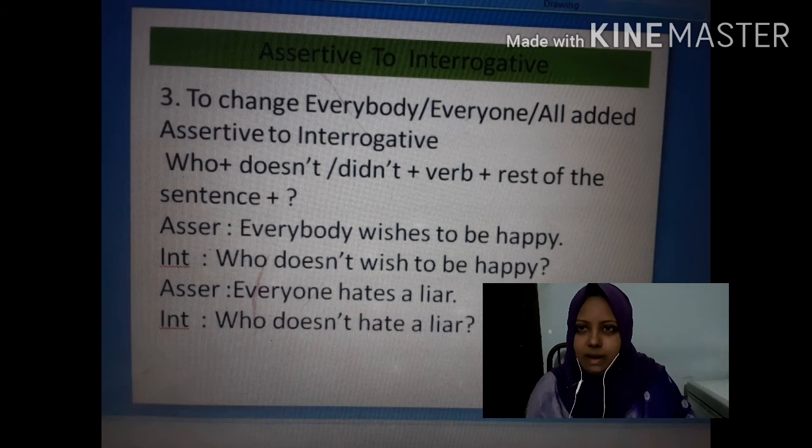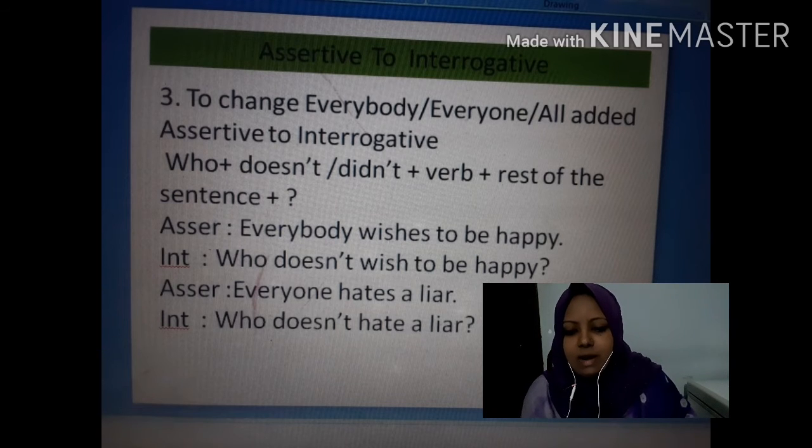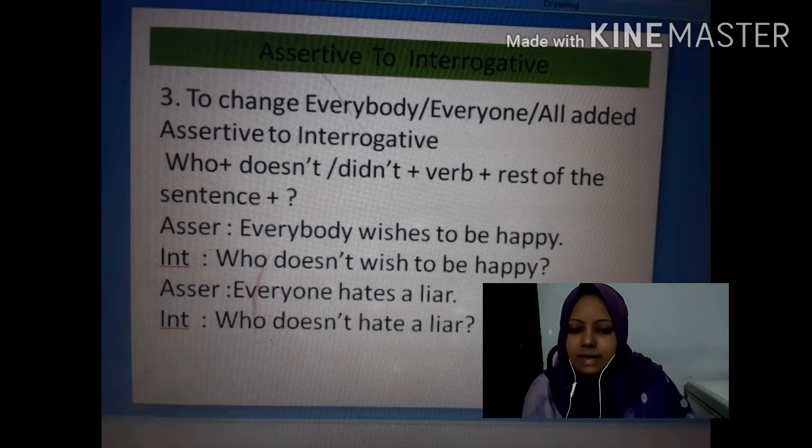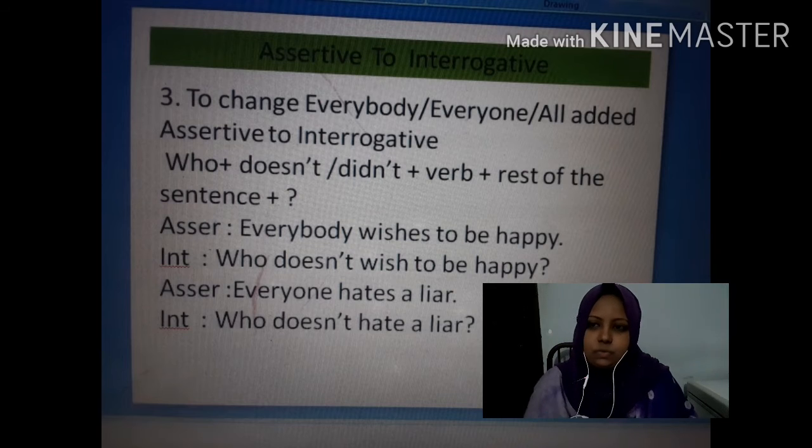Everybody wishes to be happy. Interrogative, who does not wish to be happy? Another example, everyone hates a liar. Who does not hate a liar? So if you get everybody, everyone or all added assertive sentence, then you have to maintain this rule.